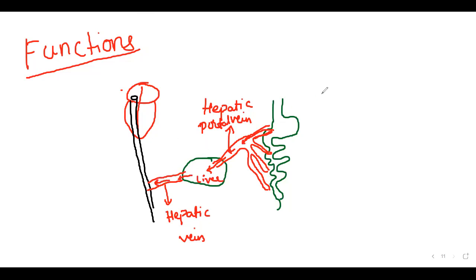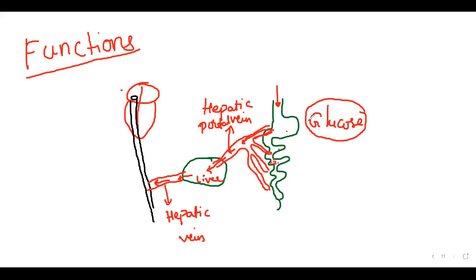For example, through food materials we take some amount of glucose. Glucose means carbohydrates, so carbohydrates are digested into glucose. When that glucose is taken, the microvilli absorb the foodstuffs, that is clear.